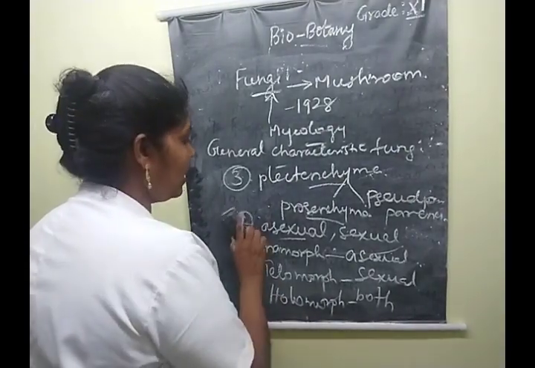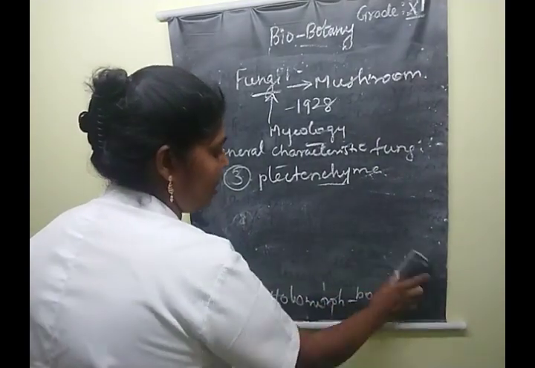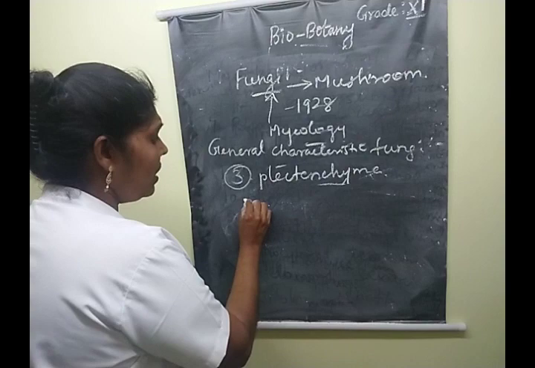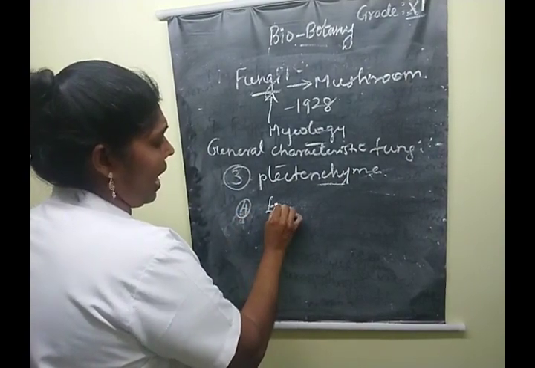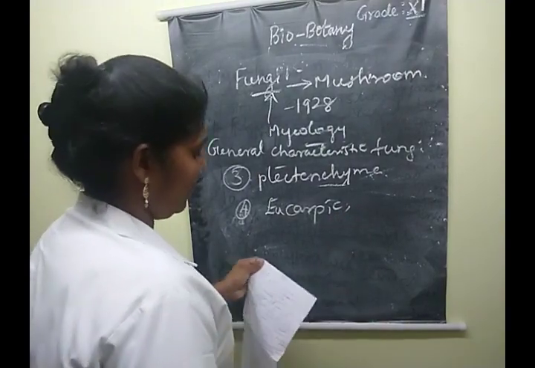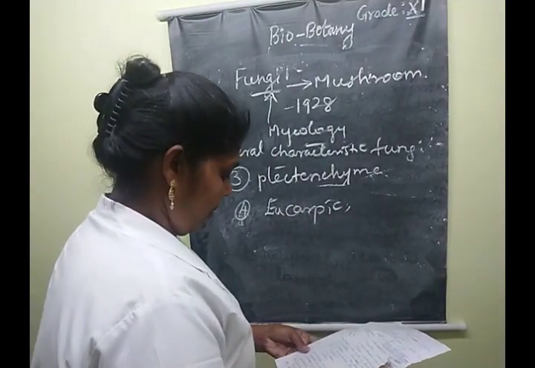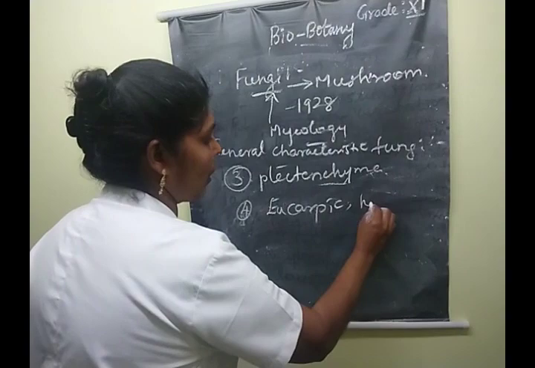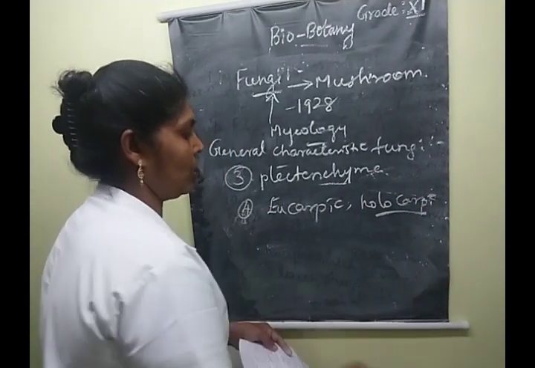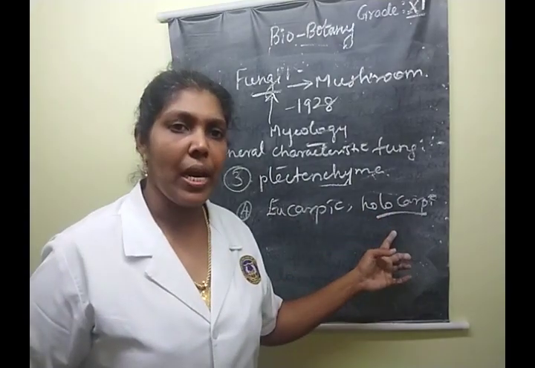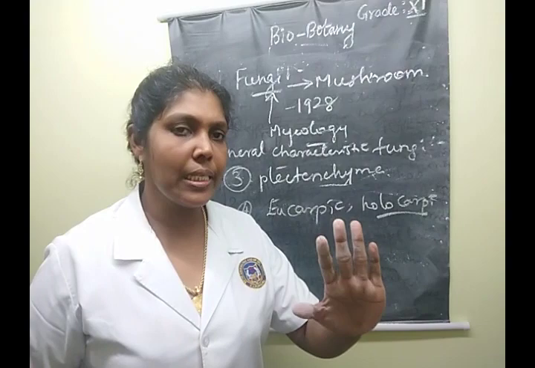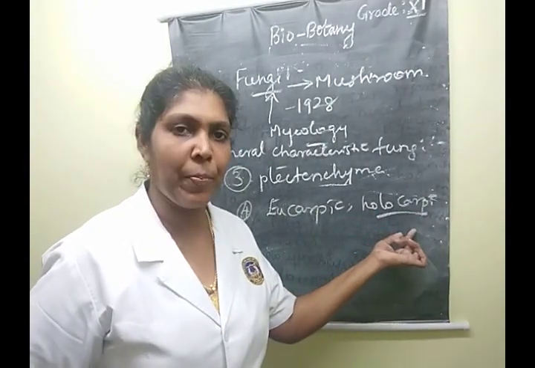Then, just before that, learn one more point, children. What do you mean by eucarpic and holocarpic? Holocarpic means the entire thallus changes into reproductive structures.